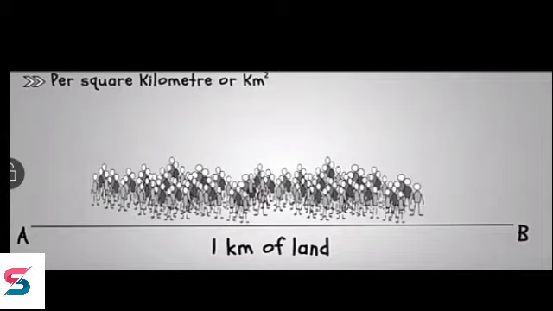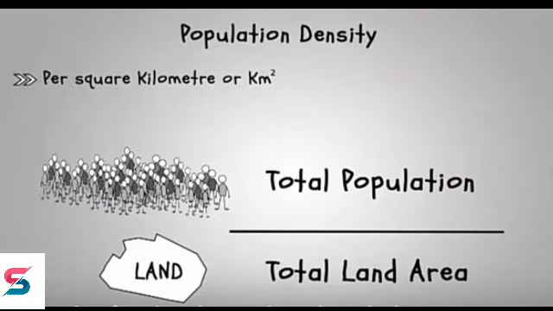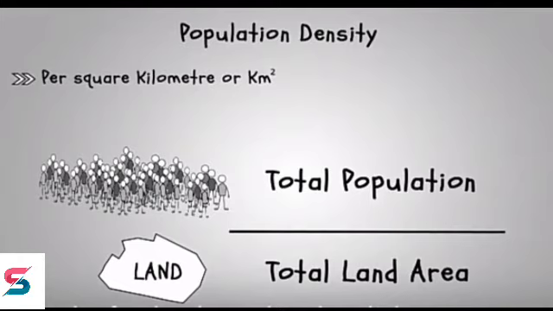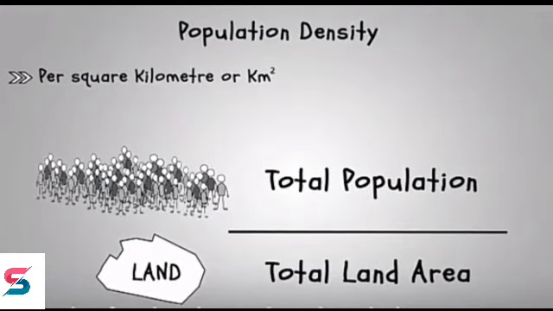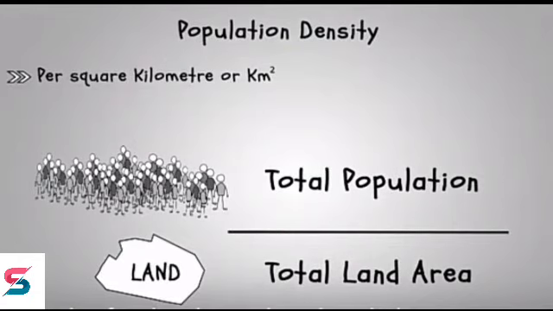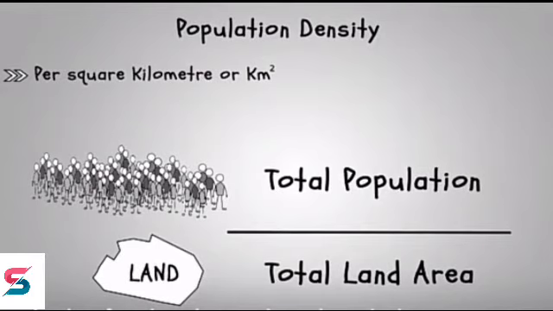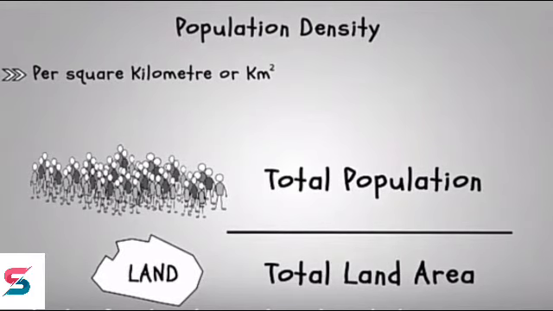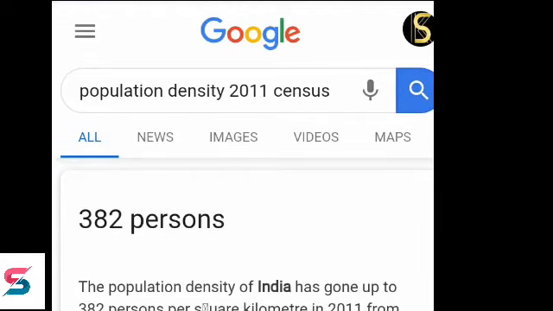Now the next question comes to our mind. How do we calculate it? The most common way is to divide the total population of an area by the total land area. Then we get population density. Population count is collected from the census, whereas land area is collected from the local municipality. I hope you understood this population density. India's population density is 382 per square kilometer as per the 2011 census.